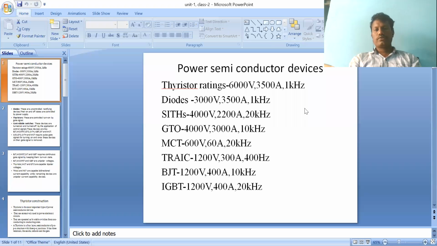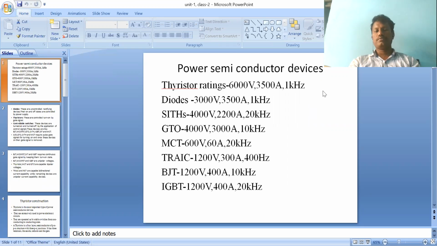Today we first discuss power semiconductor devices, starting with thyristor ratings. The devices are thyristors, diodes, SITH, GTO, MCT, TRIAC, BJT, IGBT. A number of PE devices are there.